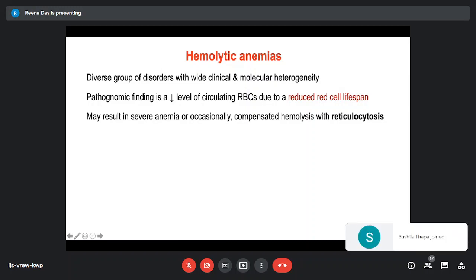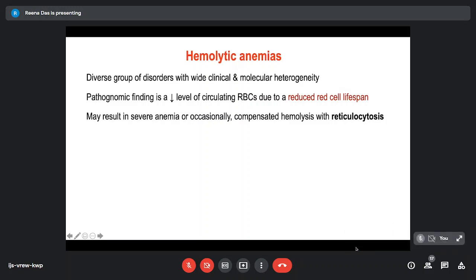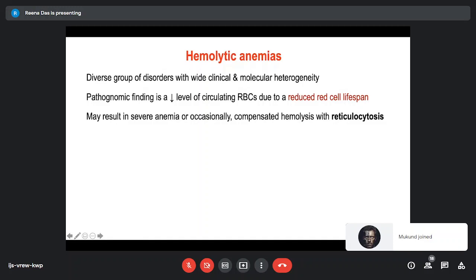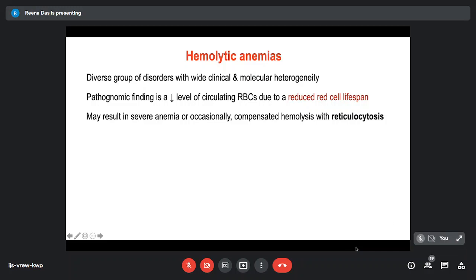So a brief take on the hemolytic anemias. This consists of a diverse group of disorders with wide clinical and molecular heterogeneity. The pathognomonic finding is reduction in the level of circulating RBCs due to reduced red cell lifespan. Now, we have seen on many occasions, and I'll show you some examples, where actually the anemia is not there, though there is a reduction in the red cell lifespan. Now, how does the body manage? It is because many times we get compensated hemolysis with reticulocytosis.